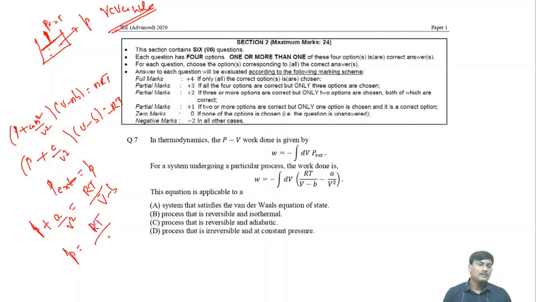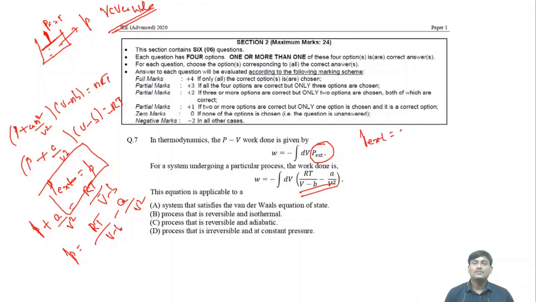RT by V minus B minus A by V square. So in this case, when P external is equal to P, you can substitute instead of P external, you can write this equation. Okay, this equation is valid when P external is equal to P. So you are getting this term from the van der Waals equation. So this one is correct.